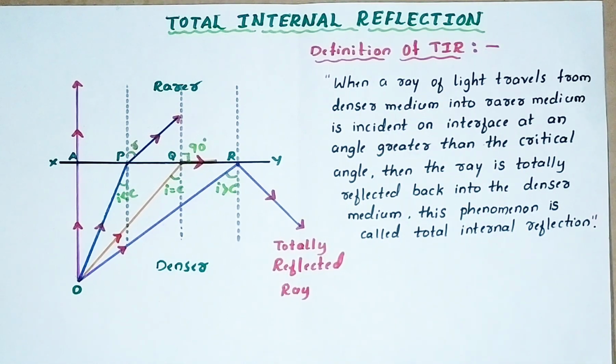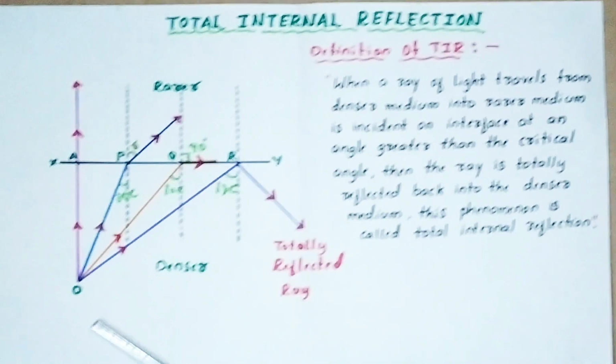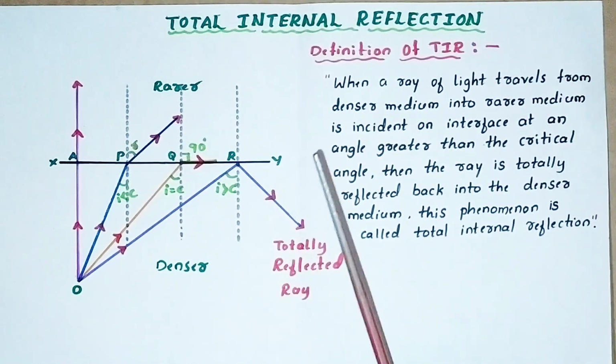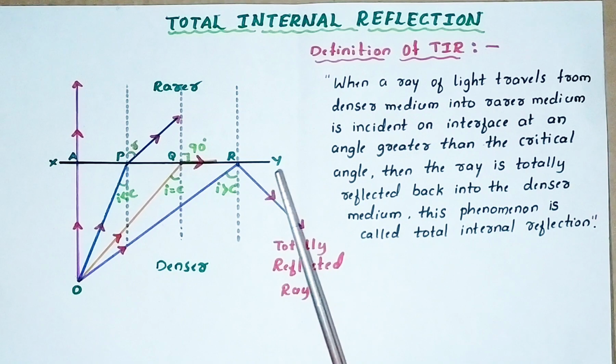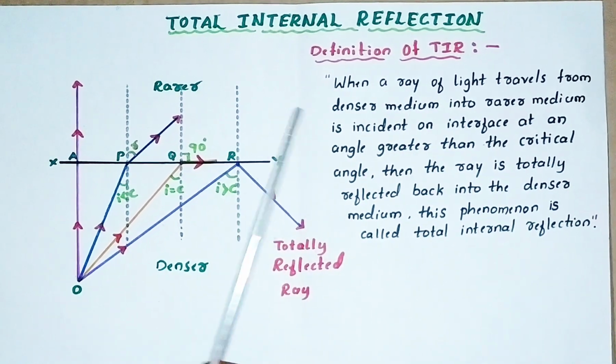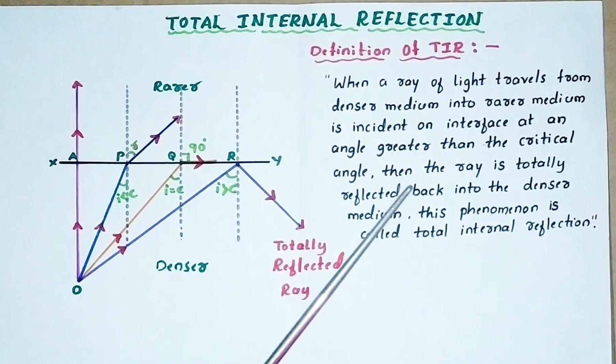Suppose the ray of light is traveling from rarer to denser. Let us imagine this is rarer and this is denser, and the object is in the rarer medium. The ray of light is traveling from rarer to denser. What happens? Rarer to denser means the speed of light decreases. So this refracted ray is bending towards the normal, not away.